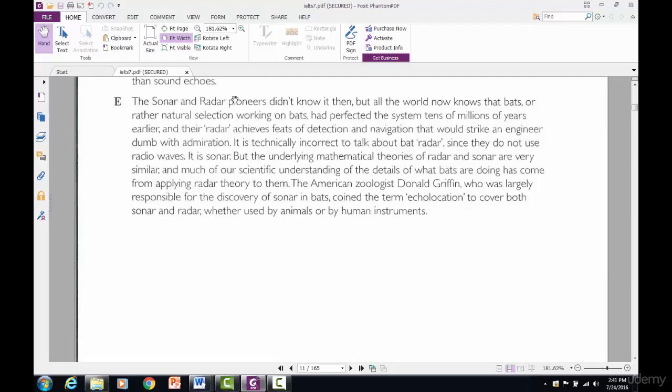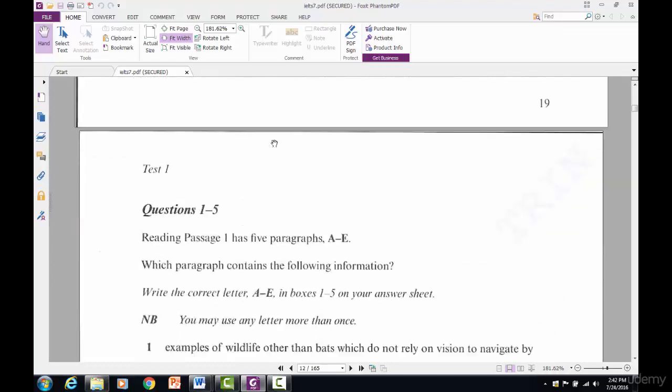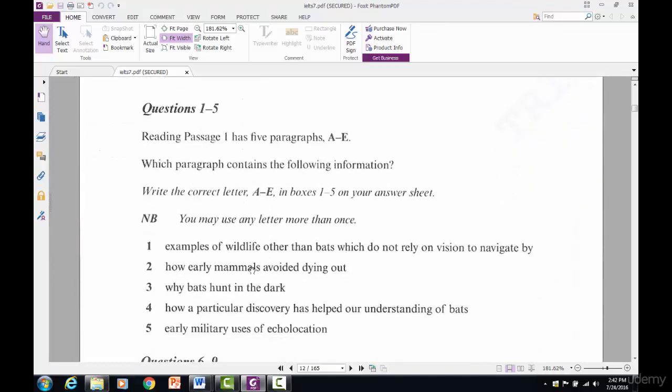They're talking about pioneers, the people who invented it, who first worked on it. So yes, we now know that number 4 is paragraph E.